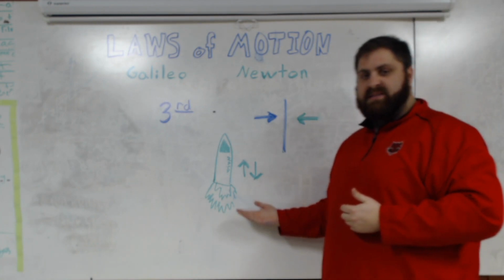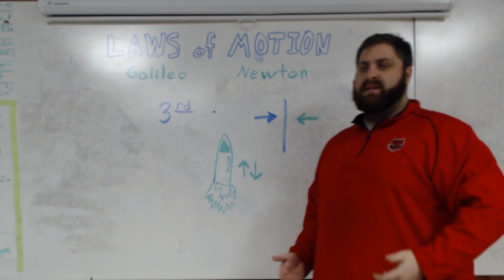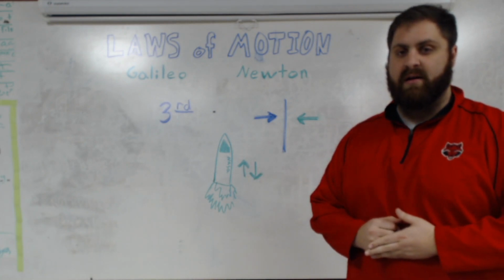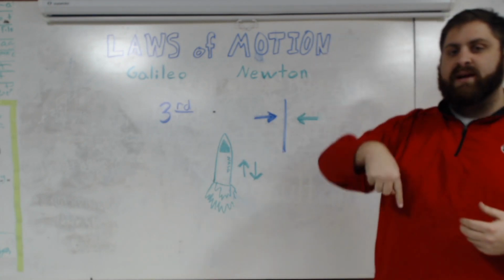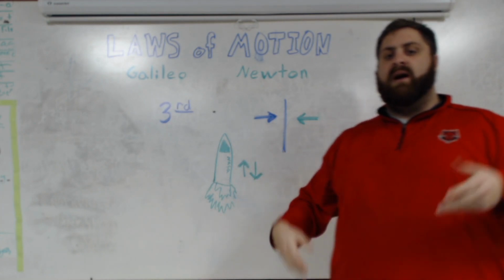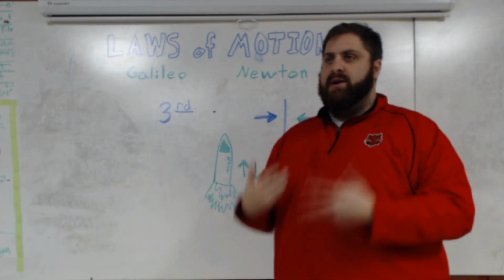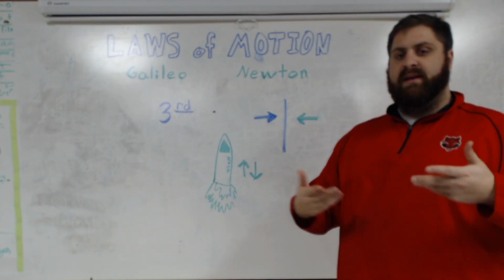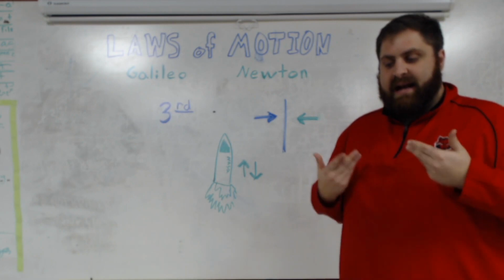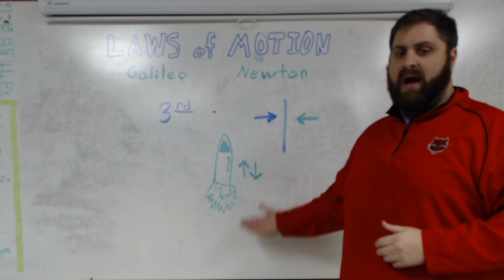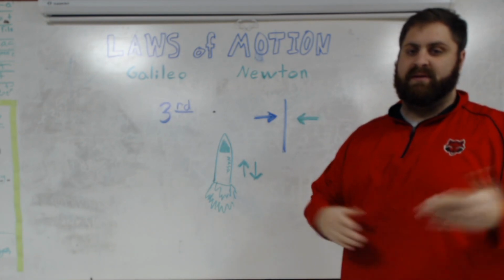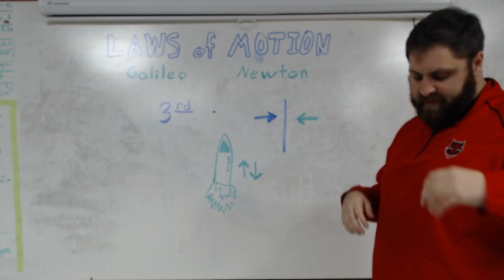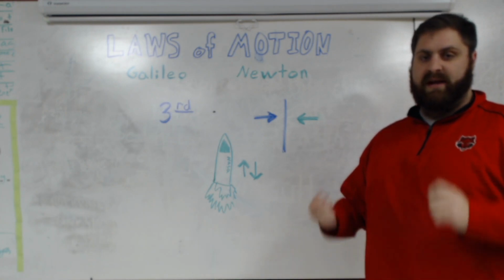Example of this is a spaceship taking off. The spaceship doesn't just magically lift off and fly through the air. It applies a force straight down very hard with this rocket. It throws literally energy and mass out the bottom of the rocket, and then the air, the gas, pushes that exact same force back up on the rocket. The rocket takes off and flies up into the sky. This is the third law. Every action has an equal and opposite reaction.